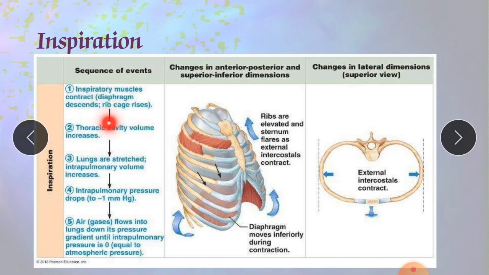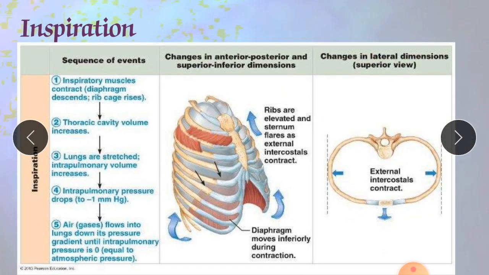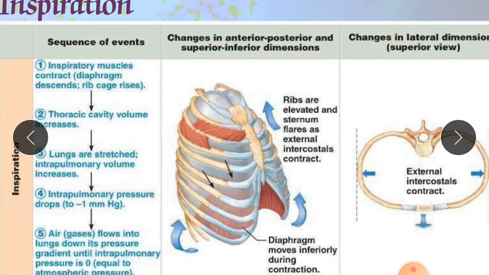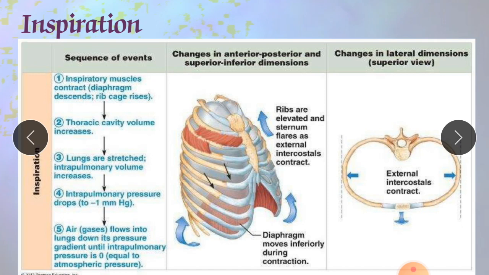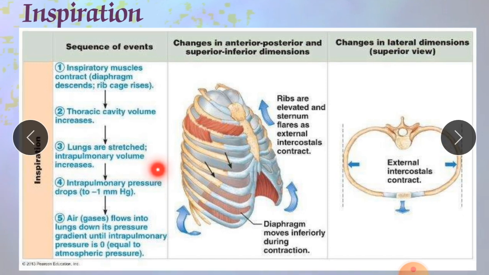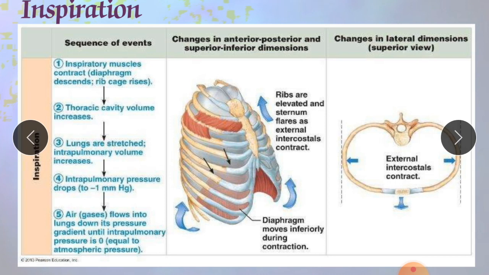First point: the inspiratory muscles contract, and the diaphragm descends. The diaphragm will go to a downward position. Try to understand how it moves. This arrow shows it going downwards, which provides space for expansion. Second point: thoracic cavity volume increases. Lungs are stretched, and if the lungs are stretched, the intrapulmonary volume also increases. After that, intrapulmonary pressure drops.